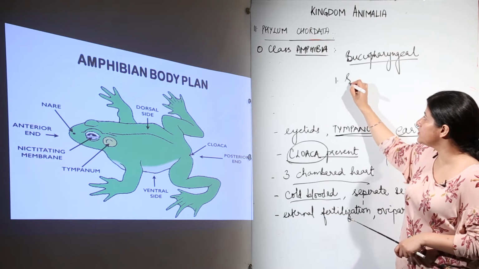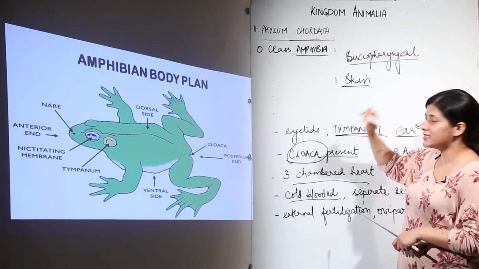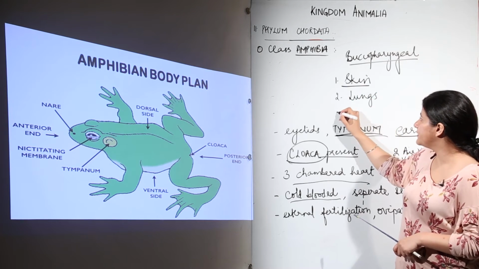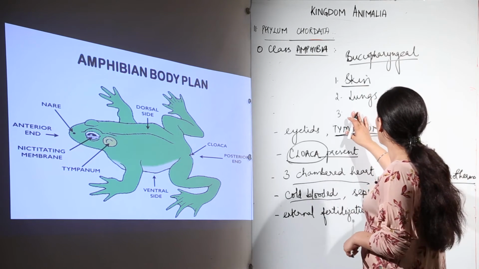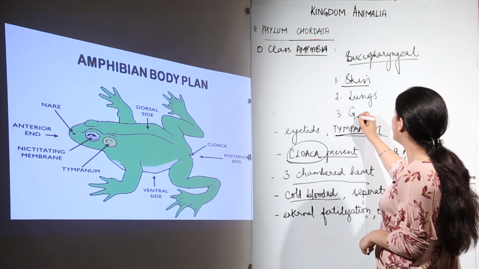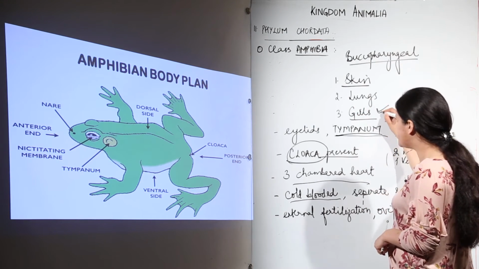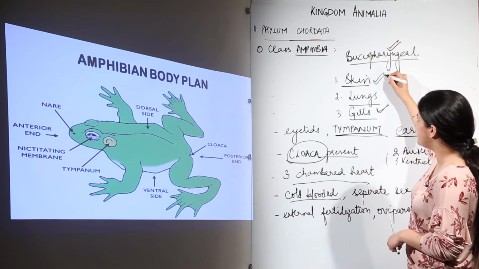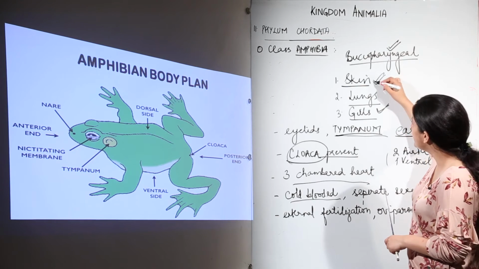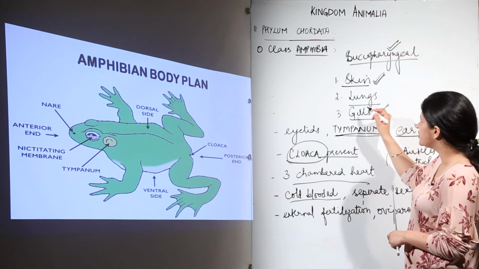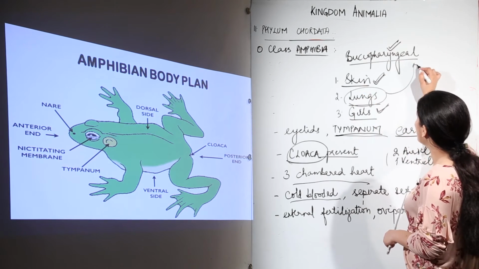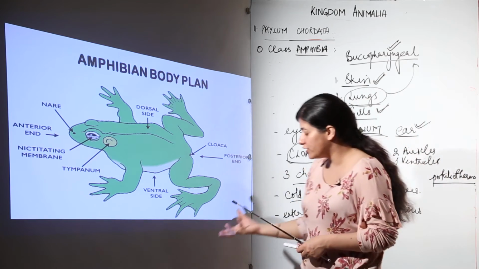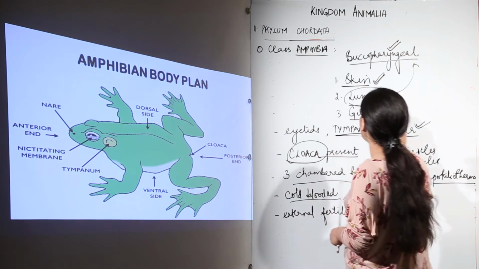One is that they are going to respire through moist skin. Second is they are going to respire through their lungs, and third is that they are going to respire through gills. Now this gills part would be done when they go into water. Lungs part and skin part would be outside or through water itself. The skin part, moist skin, would take up the oxygen. This lungs part would be for buccopharyngeal. So they have a mechanism for respiring in both the terrestrial as well as aquatic systems.